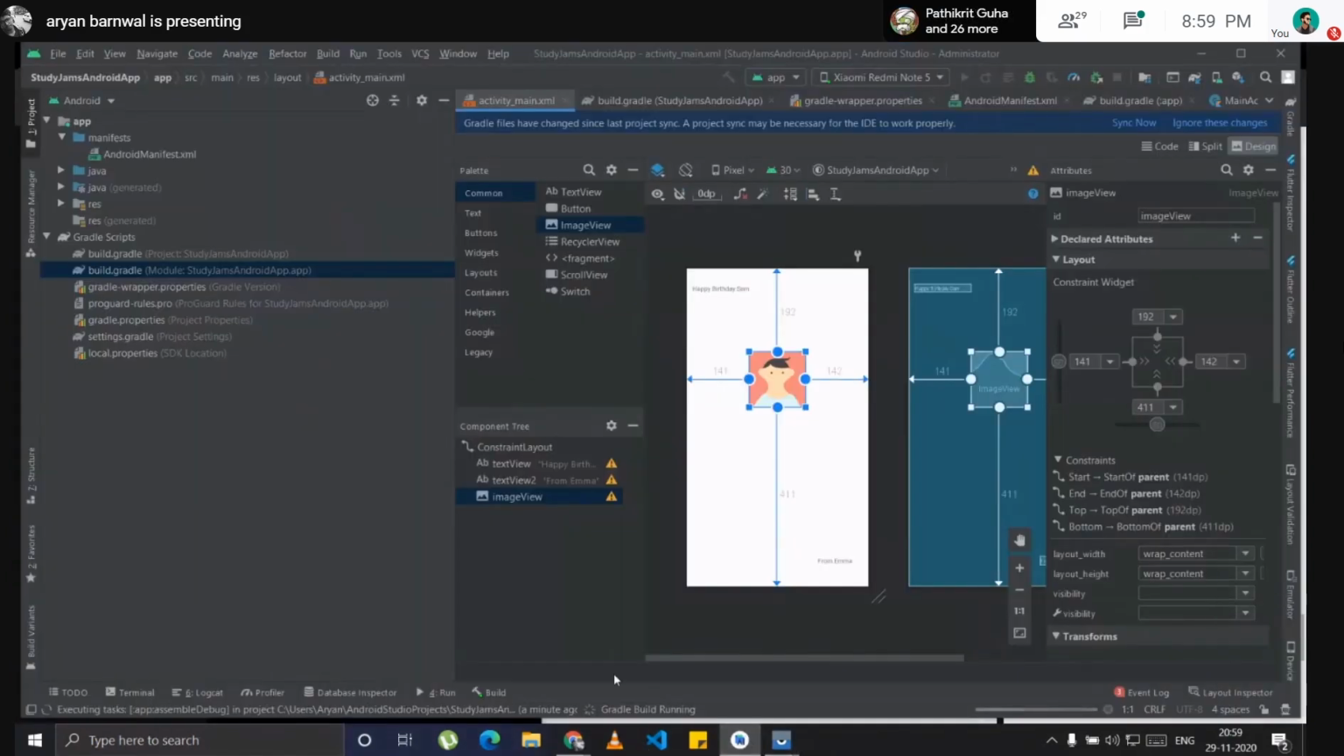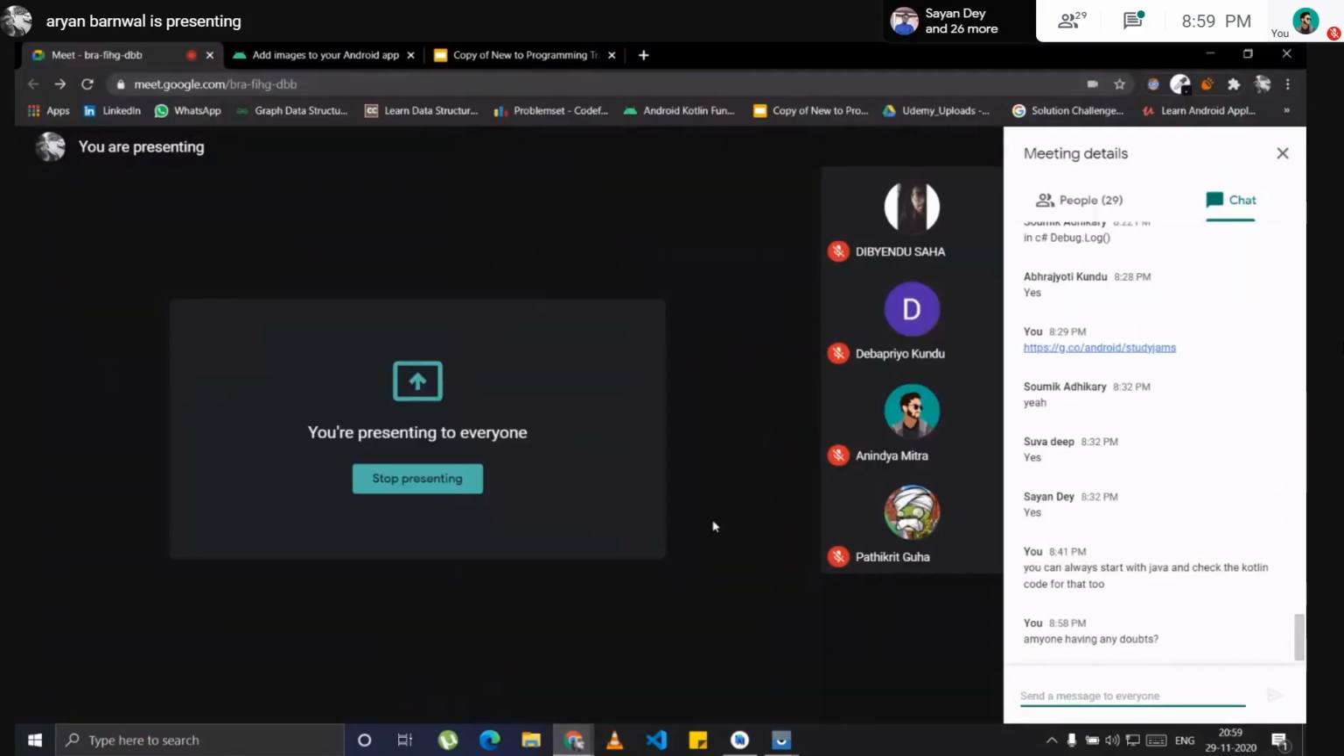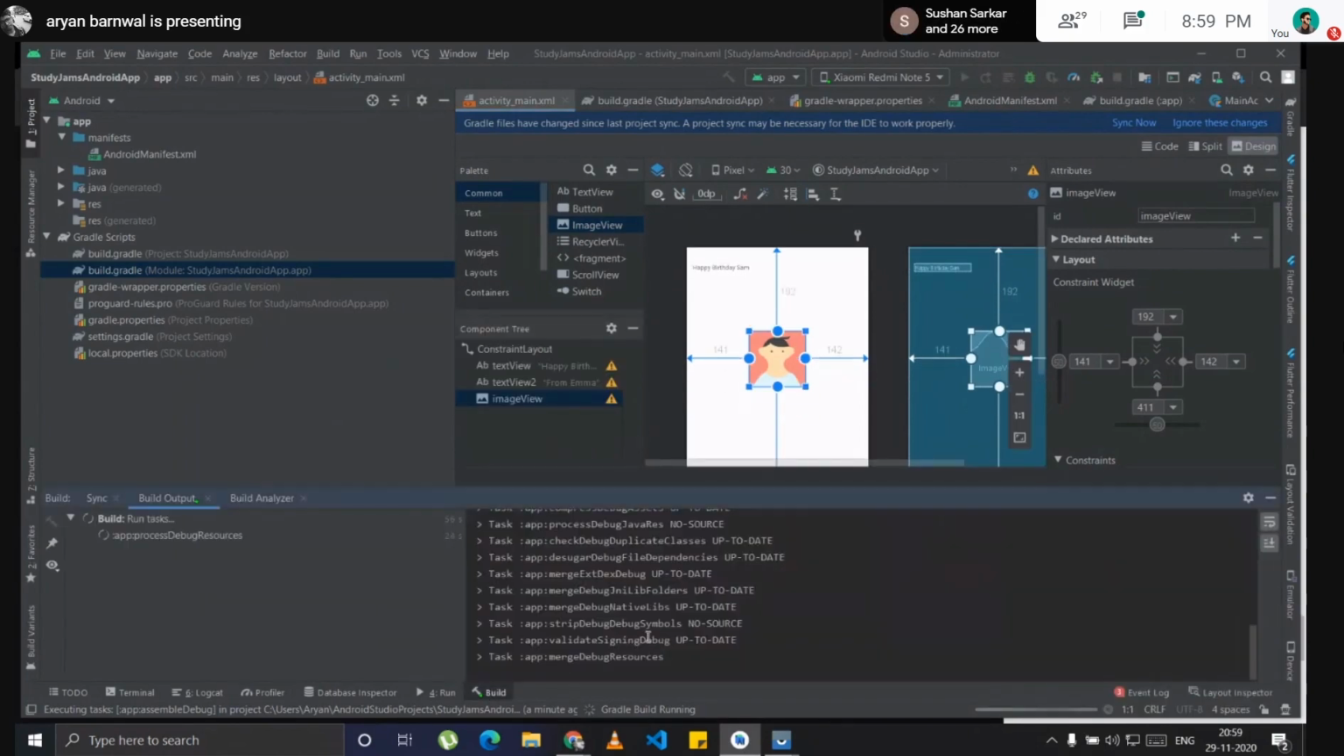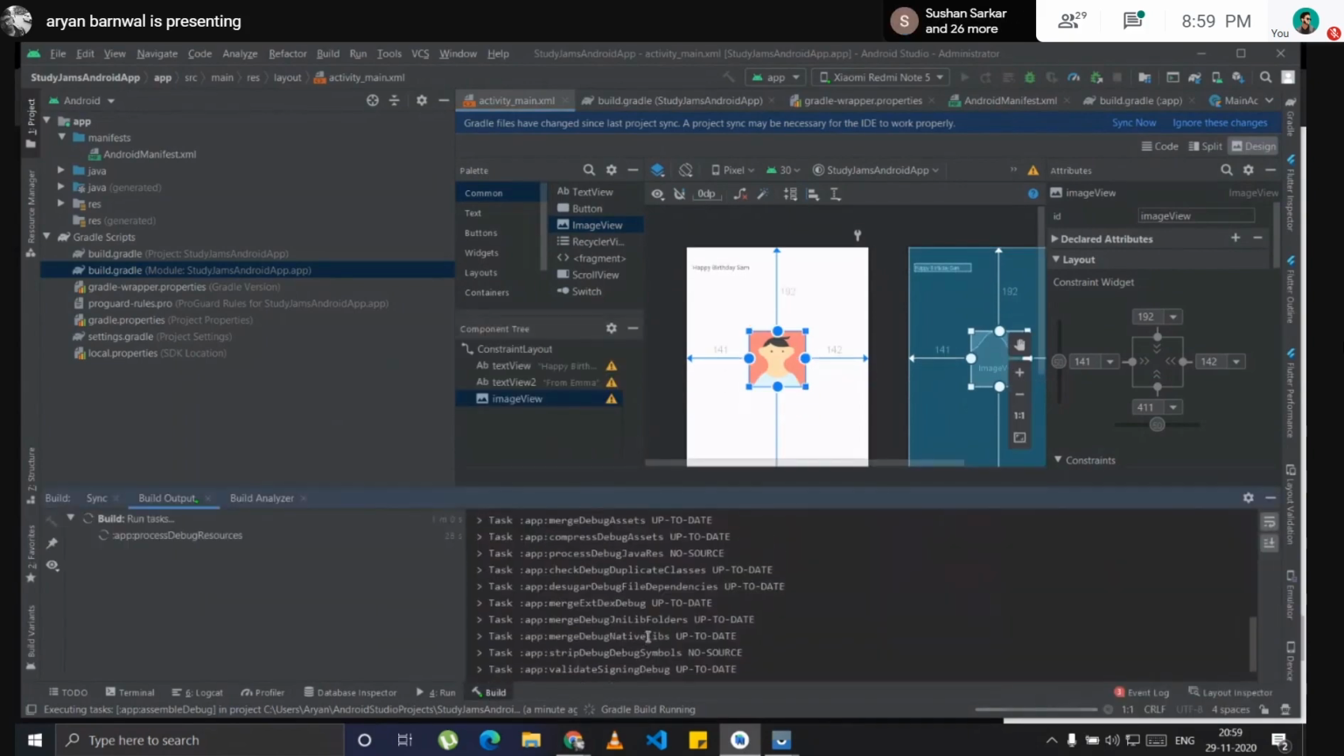Yes, the build is still running. If you are wondering why the Gradle build is slow, it's because I have opened 3 or 4 Chrome tabs. If you don't use Chrome, it will be a lot faster. You can check the build details here by clicking on the build button. It's building, and there's no problem at all till now.